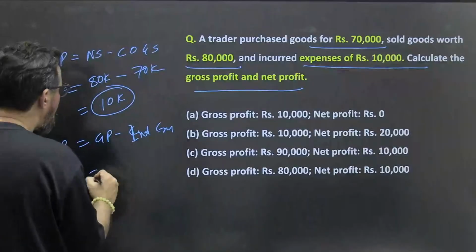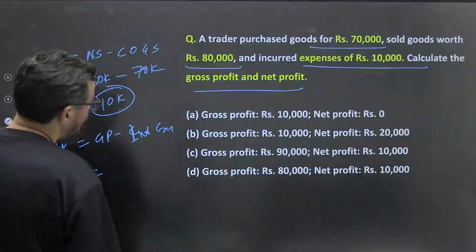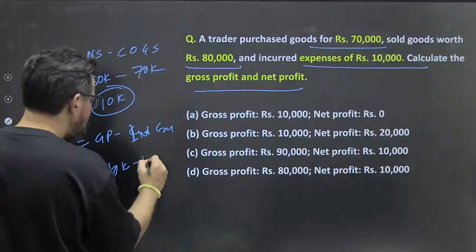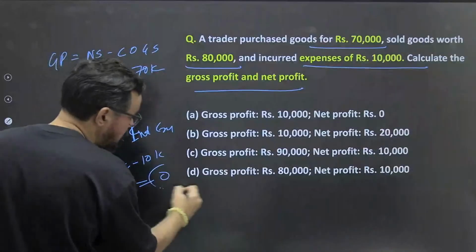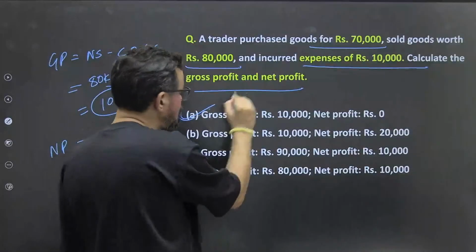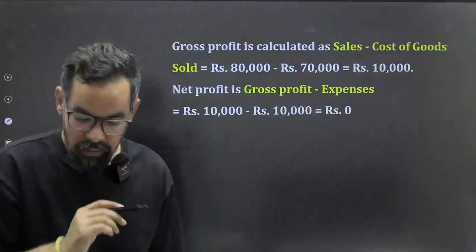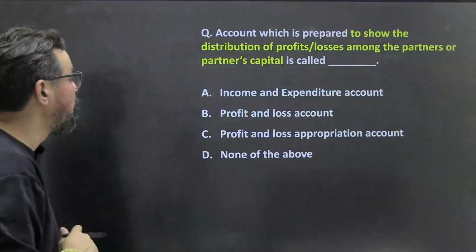In this situation, how much is it? 10,000 minus 10,000. So it is equal to 0. It is equal to 0, meaning gross profit 10,000 and net profit 0. Option A will be the right answer for this one. Very good, guys. Next one.